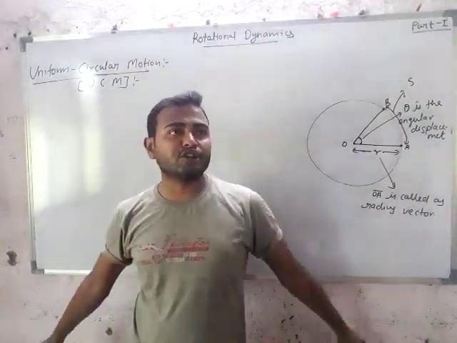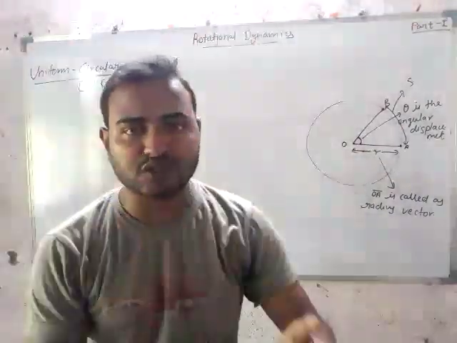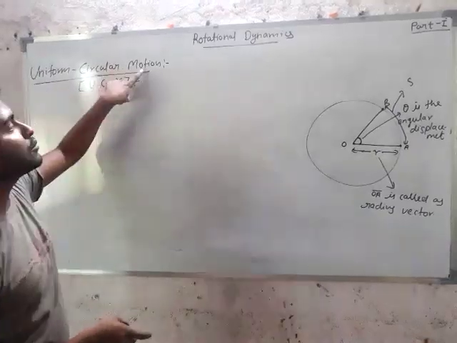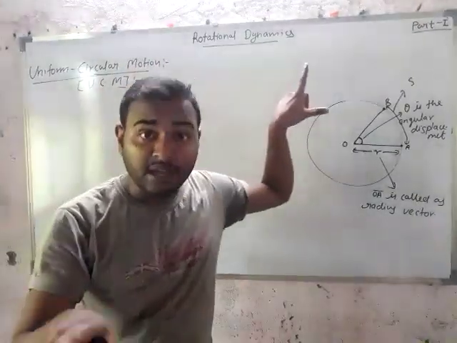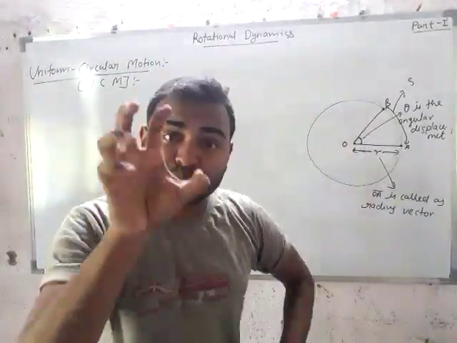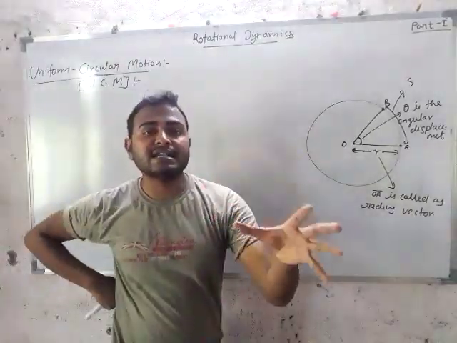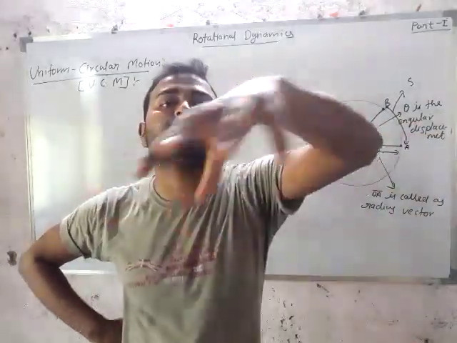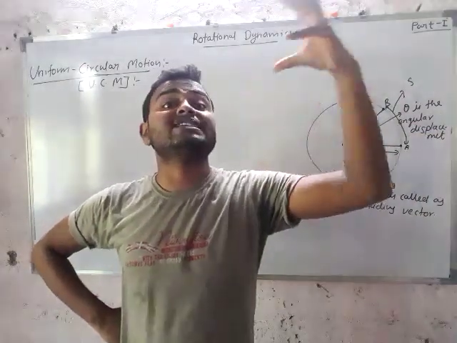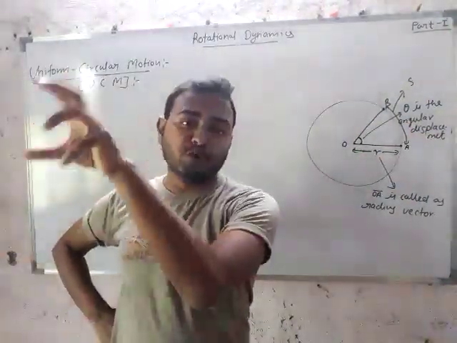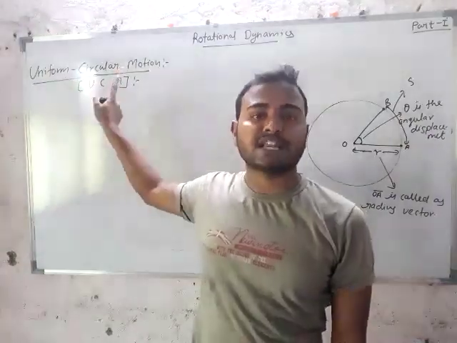Uniform circular motion is also a type of motion. It is a circular motion in which the particle's speed is constant. It means if any particle is revolving on the circumference of the circle with constant speed, that type of motion is known as uniform circular motion.